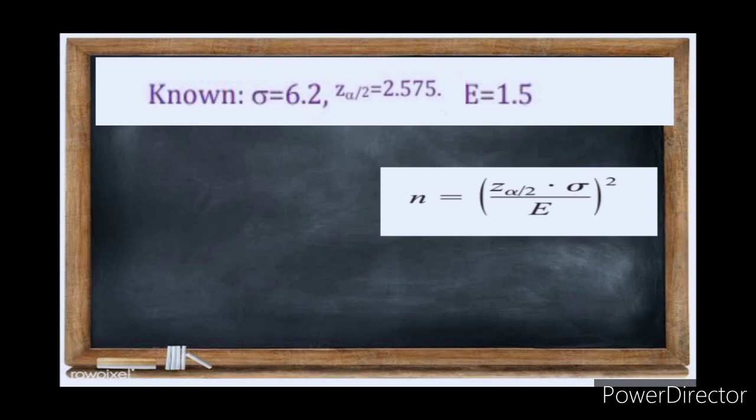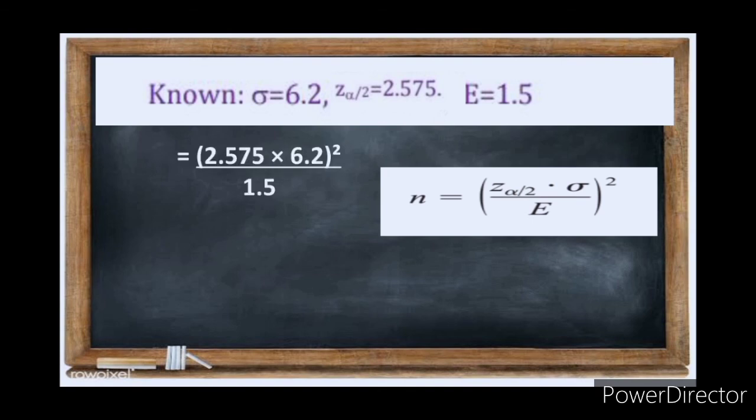We know that the formula for getting the sample size is n is equal to the confidence level multiplied by the standard deviation over E, squared. And the standard deviation is equal to 6.2. The confidence level is equal to 2.575. And the margin of error E is equal to 1.5.